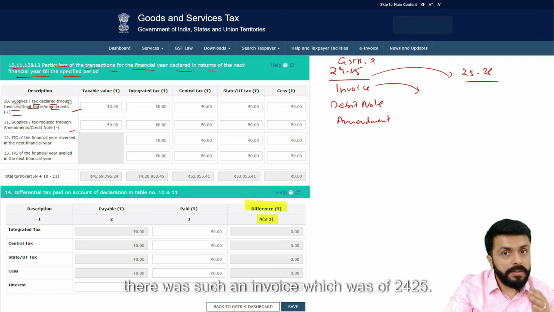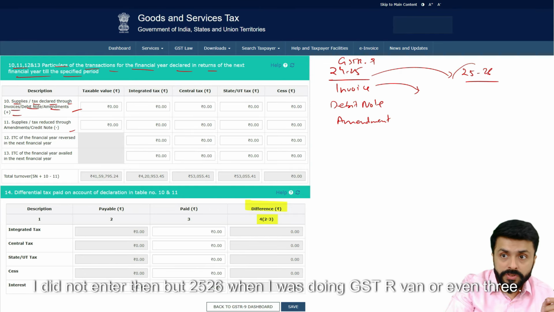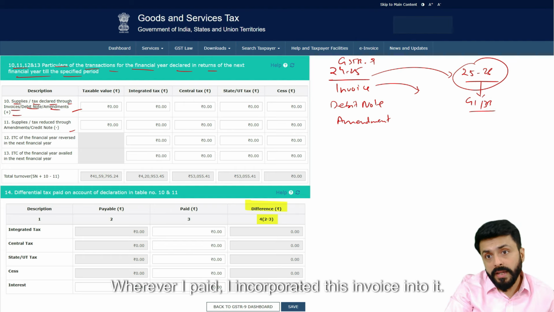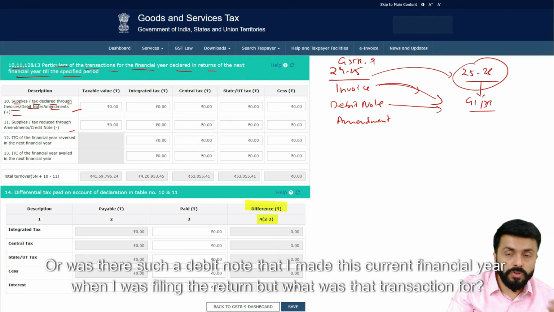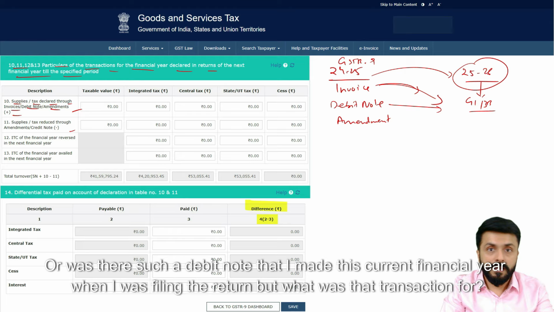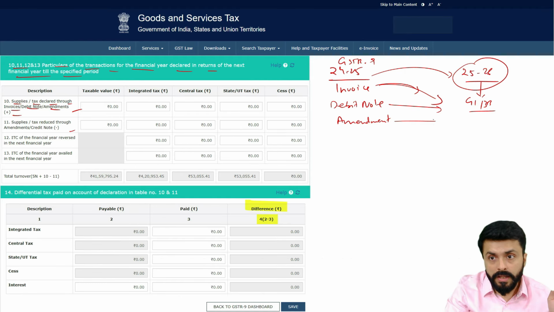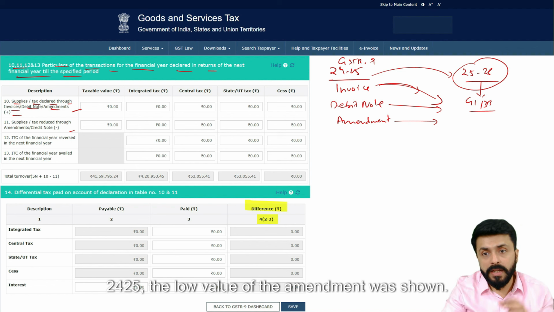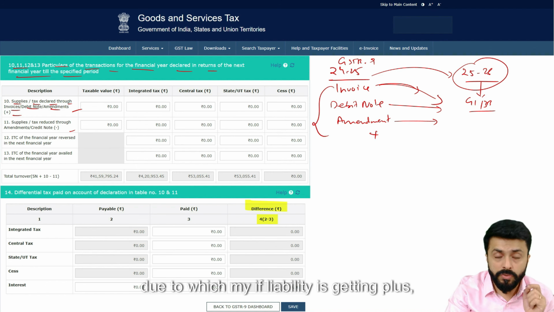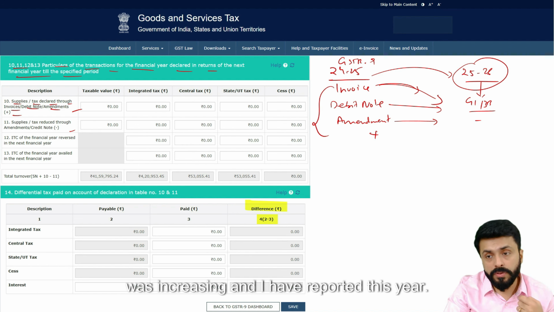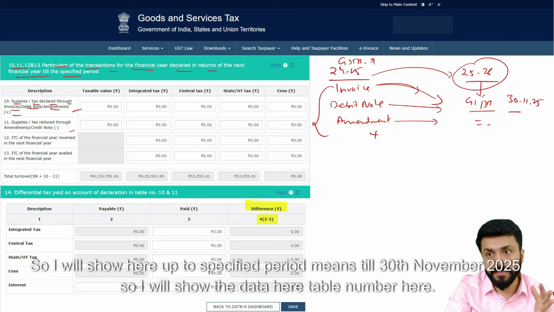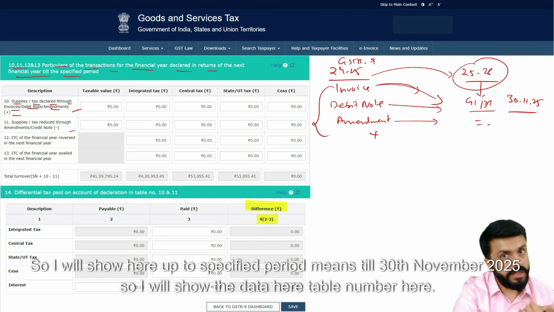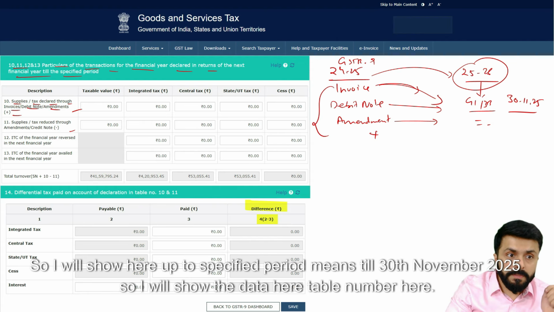There was such an invoice which was of 24-25. I did not enter it then, but in 25-26 when I was doing GSTR-1 or even 3B, wherever I paid, I incorporated this invoice into it in the current financial year. Or there was such a debit note that I made in this current financial year when I was filing the return, but what was that transaction for? 24-25. A low value of the amendment was shown, now I am showing more, due to which my liability was increasing, and I have reported and paid this year. So I will show here up to the specified period, meaning till 30th November 2025. So I will show the data here.